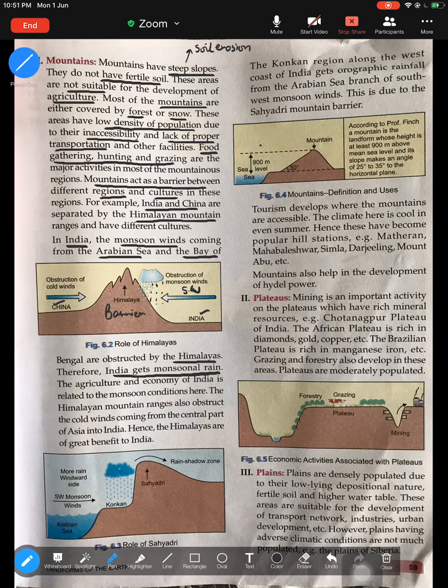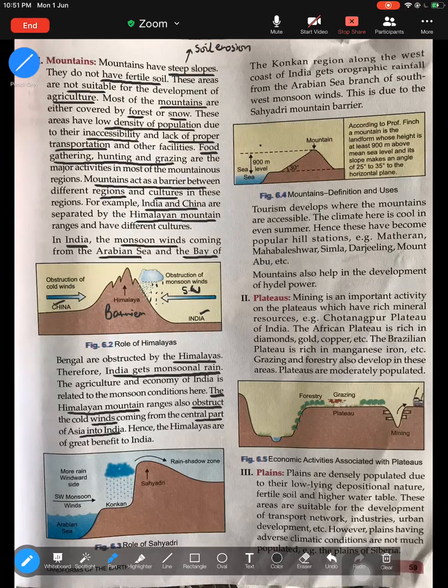That is how agriculture is really beneficial in India, because of the monsoon. The economy of India also benefits because of the monsoon. Now, the second role played by the Himalayan mountain ranges is that they obstruct the cold winds coming from Central Asia.